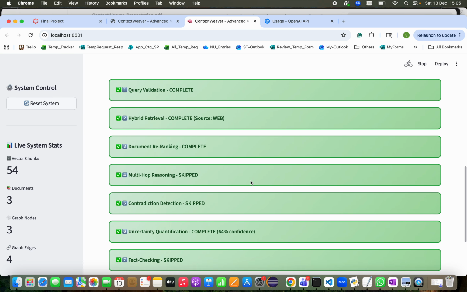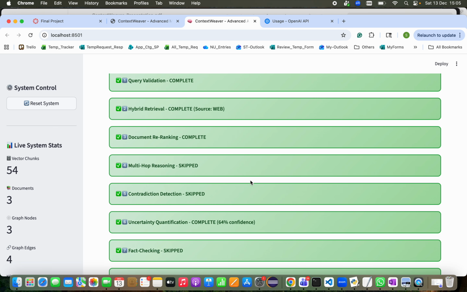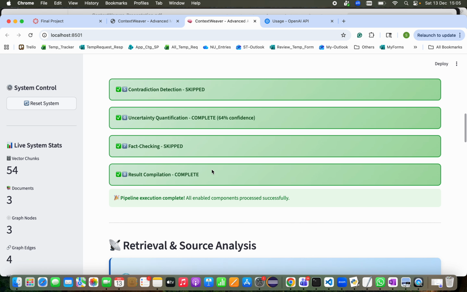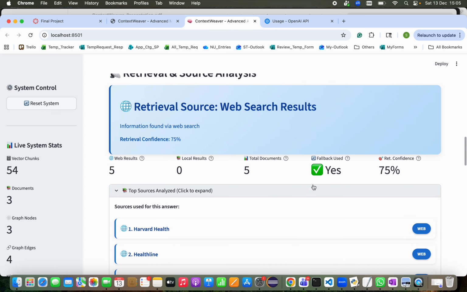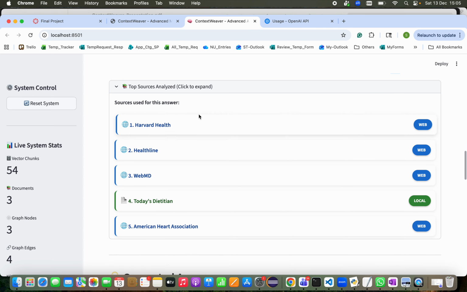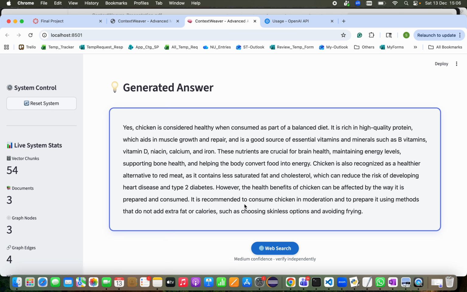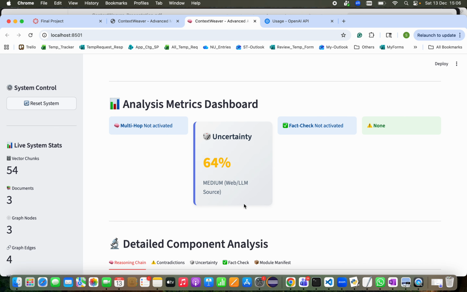Basically I used OpenAI API for my calls, so that can be seen over here. For the source, it has indicated that it got the details from the web. So the fallback method has been used and the confidence is 75%, and the sources from the web that were used have been listed here. We can go to those resources and see the information, and it has generated the answer: chicken is considered healthy when consumed as part of a balanced diet. It also came with the reasoning. These are the analytic metrics.